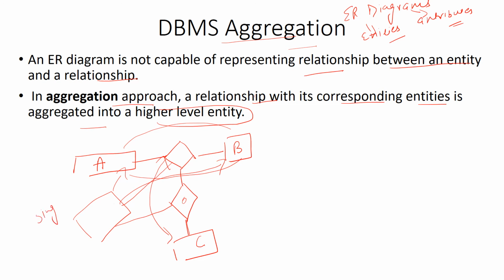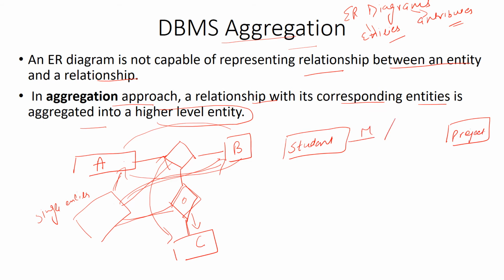Now it will be a single entity or a high level entity which has a combination of these two, A and B entity sets, and will make a relationship with the C entity through this relationship. Now take an example of this also. We have this student entity and we have a project entity. Now many students are working on n number of projects.